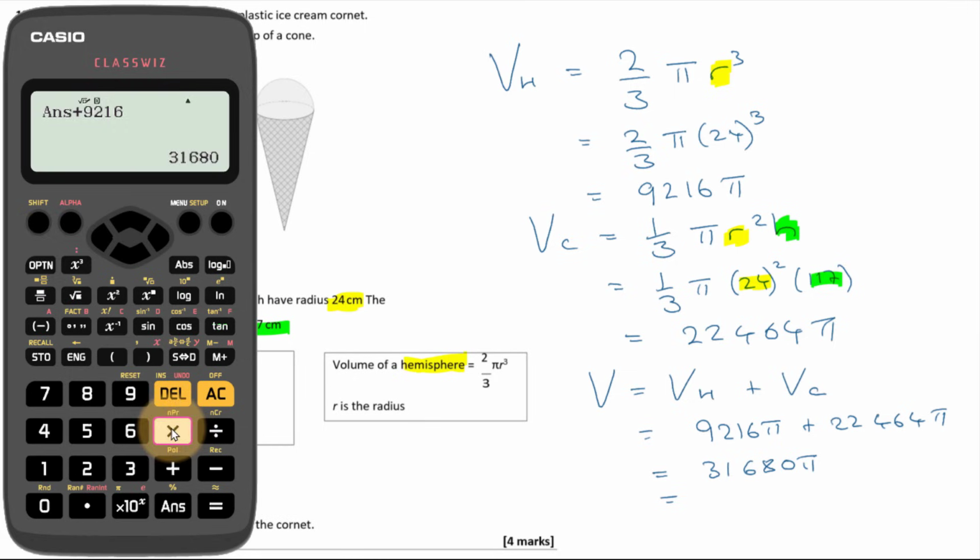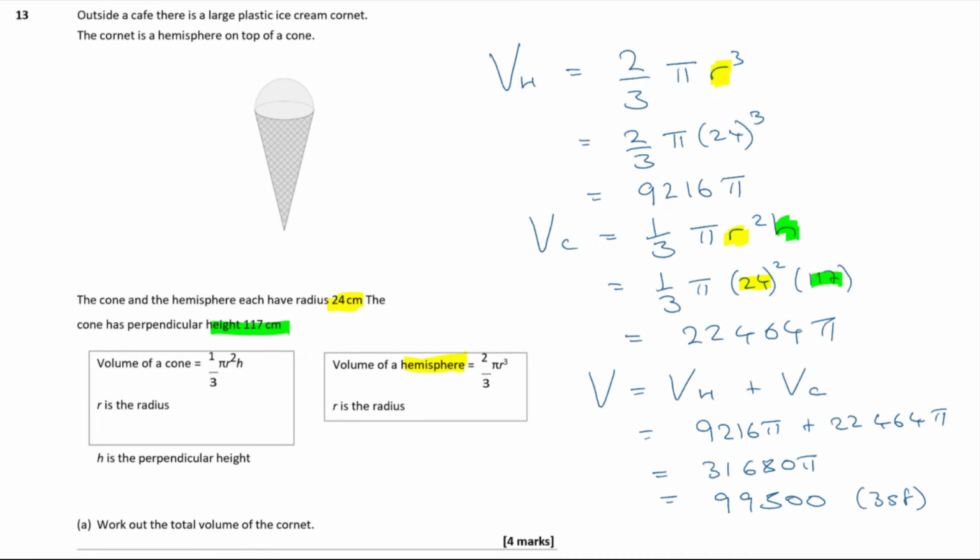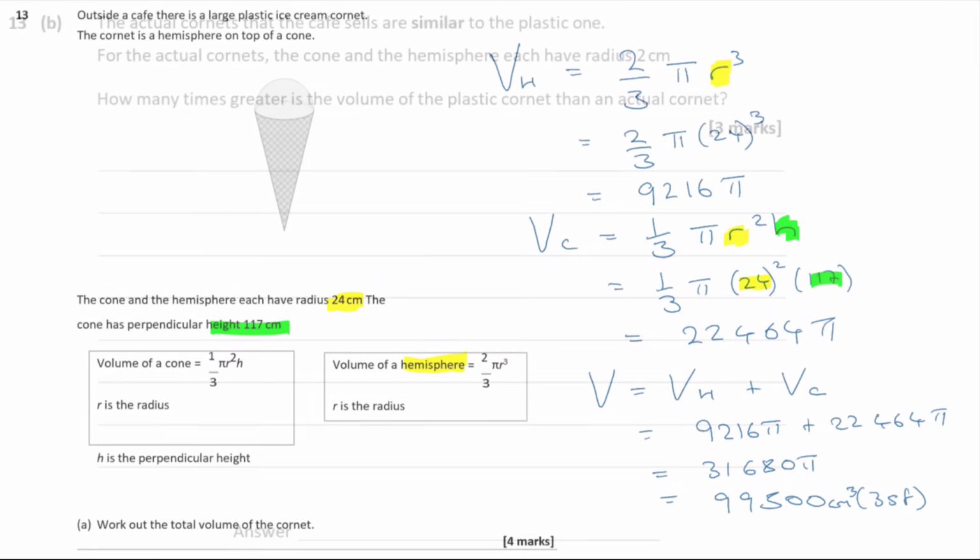Okay, and at this point I'm going to multiply it through by pi. So that's 99,525.6. I'm just going to round off to 3 significant figures. So that's 99500 to 3 significant figures. And what's that? That's centimeters squared, isn't it? Centimeters cubed, sorry. So 99500 centimeters cubed to 3 significant figures.